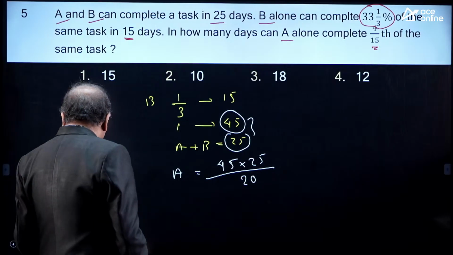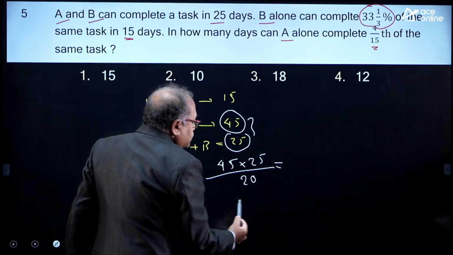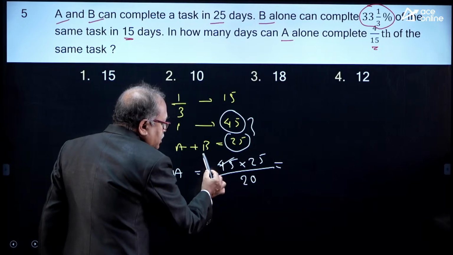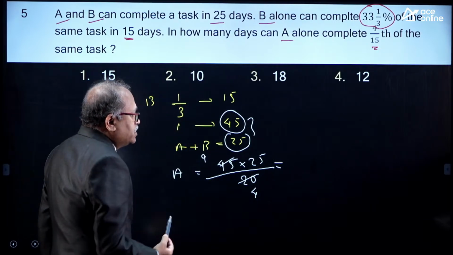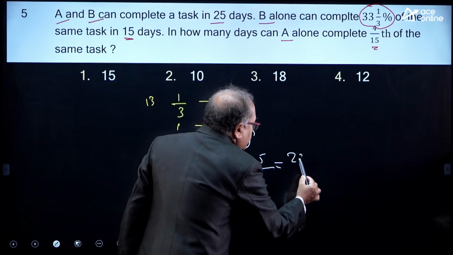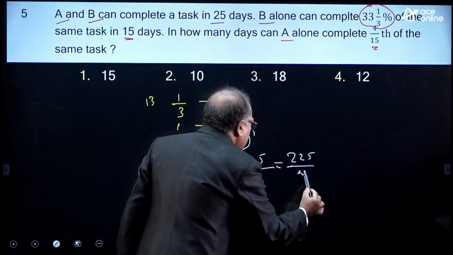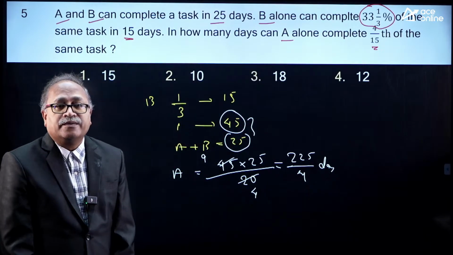Now, let me see what comes over here. I notice that this gets cancelled 9 times and this gets cancelled 4 times, 225 by 4 days. That is the time A alone can complete the work.